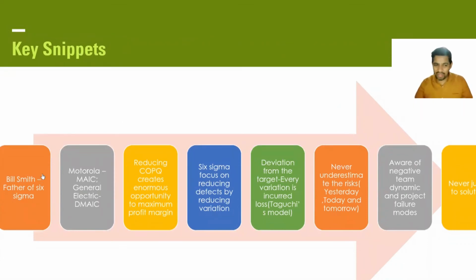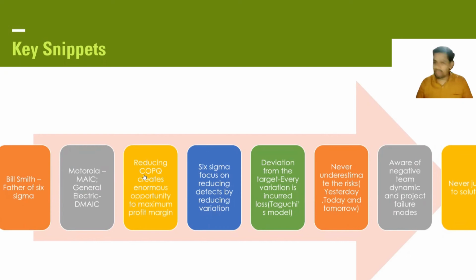Bill Smith is the father of Six Sigma, the person who developed Six Sigma. Initially, this came from Motorola. You all know that Motorola did not have the define phase; it was measure, analyze, improve, control. And then General Electric came, and they also added the define phase to it. So it is DMAIC: define, measure, analyze, improve, control.